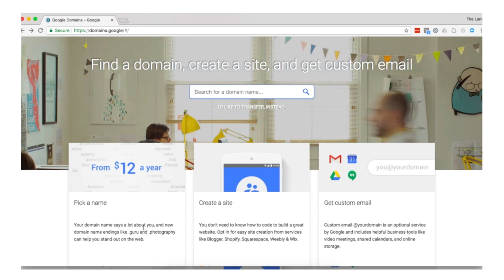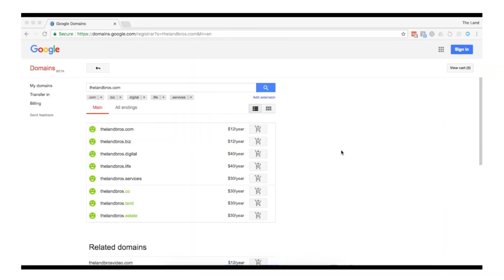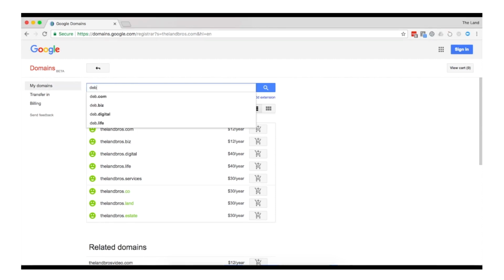So if this is your first time buying a domain, we're going to walk you step by step. So the first thing you do is you go into the search here, and we're just going to look up a name, and this is one that I'm going to purchase today, thelandbros.com. I'm going to hit search. Okay, so now that we're over here, what we have is some different domains down here that are available. Of course, this one right here is the one we searched for, and because it's green right here, it is available. I'm going to show you one that I would love to buy at some point.